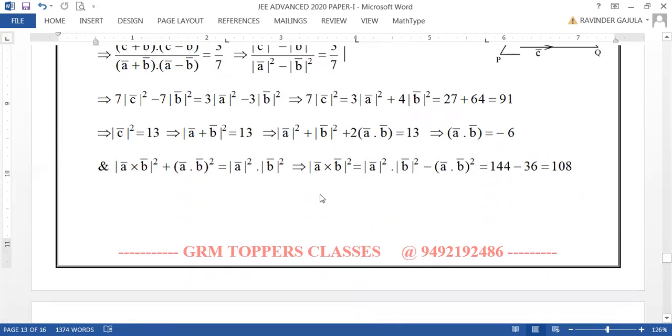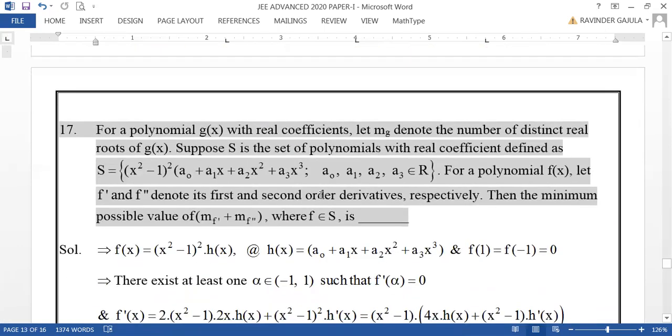Okay, friends. Now coming to the next question of this section, which is the 17th one. Of course, this is also one good question of this paper. It seems it is based on mean value theorems of functions. Now let us see what that is.